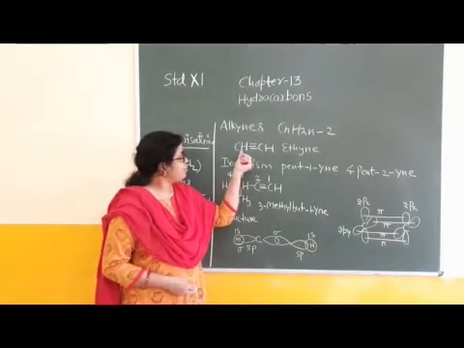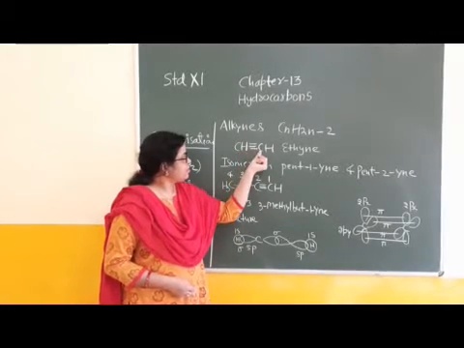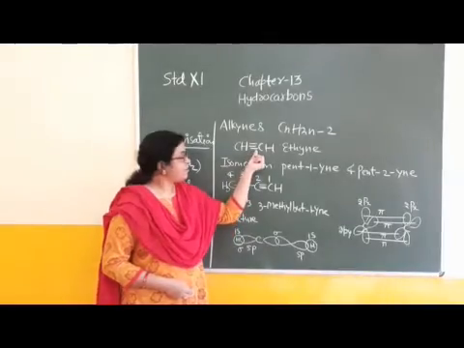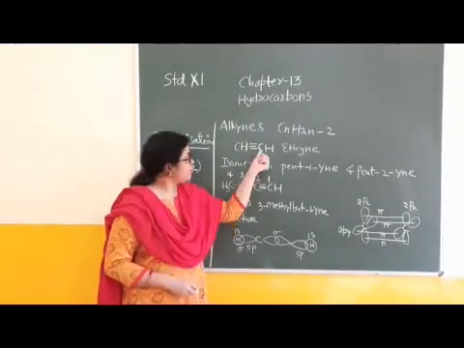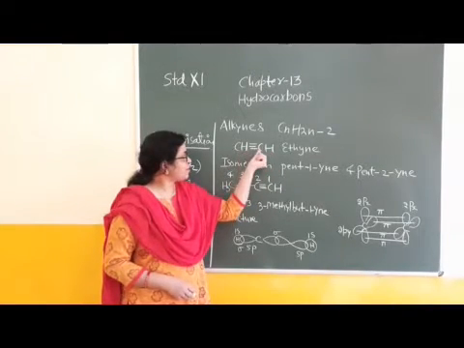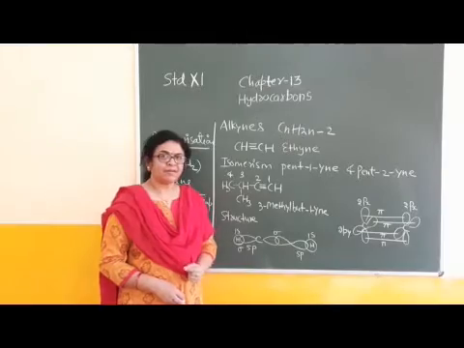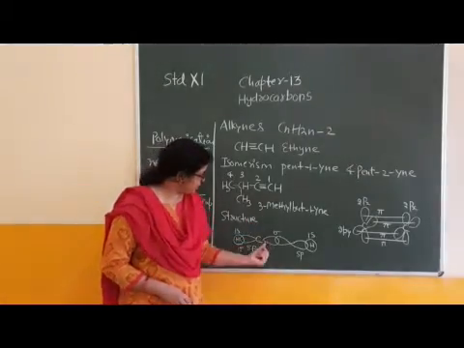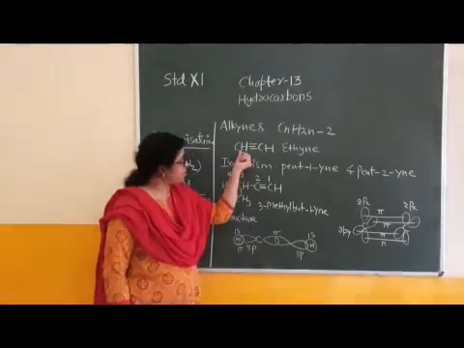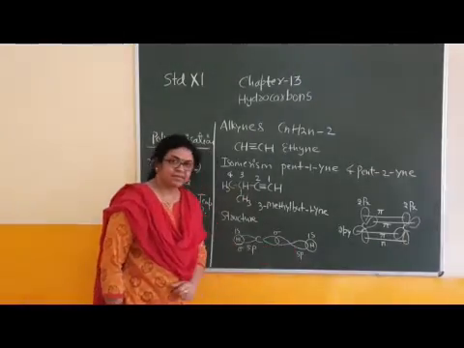In ethyne, one carbon is attached with hydrogen and a carbon atom. One carbon with carbon and second with hydrogen. This carbon also with carbon and a hydrogen atom. The geometry is linear, right? Because the type of hybridization of the triple bonded carbon atom is sp. What is its geometry? Linear.